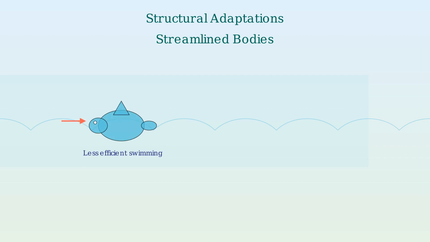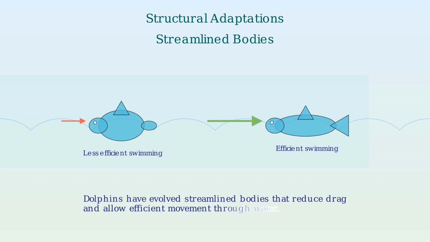Aquatic mammals like dolphins have evolved highly streamlined bodies for efficient swimming. A less streamlined body creates more drag in water, making movement slow and requiring more energy. Dolphins have evolved perfectly streamlined bodies with smooth contours and efficient tail shapes. This adaptation allows them to swim quickly through water while using minimal energy, giving them a survival advantage when hunting or escaping predators.